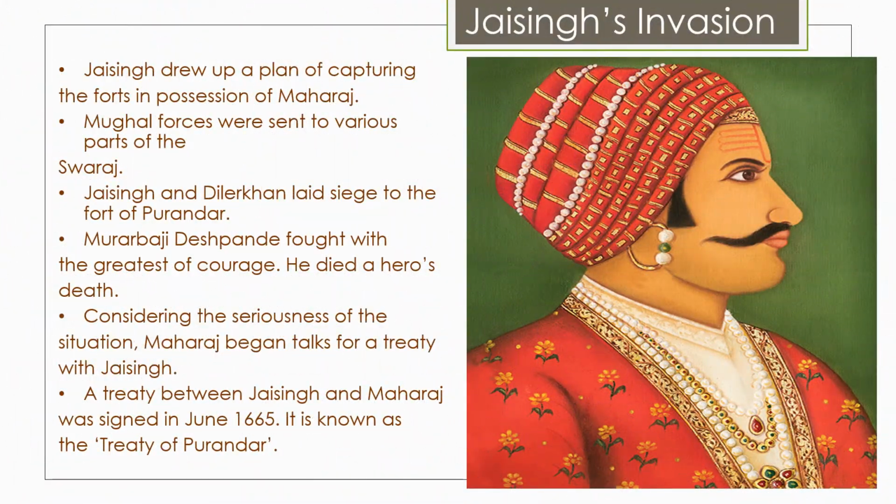Now let us move on to the next topic, that is Jai Singh's invasion. With a view to curbing the increasing activities of Shivaji Maharaj, Aurangzeb sent Mirza Raja Jai Singh, an experienced and powerful Rajput Sardar. Aurangzeb was really disturbed and angered with what happened in Surat. And he was not going to sit quiet. He had to do something. So he did not send any Mughal. Instead of that, he sent a Rajput Sardar, an Indian, to fight against an Indian.